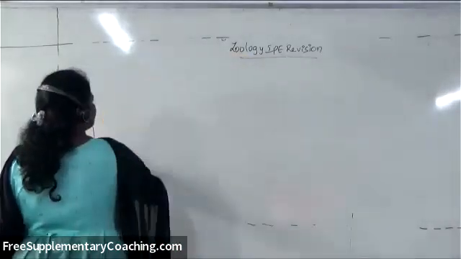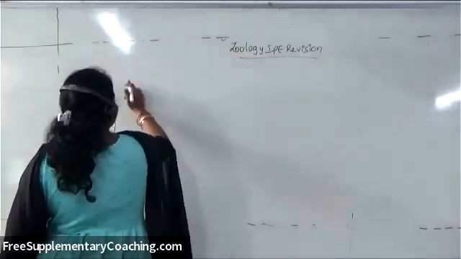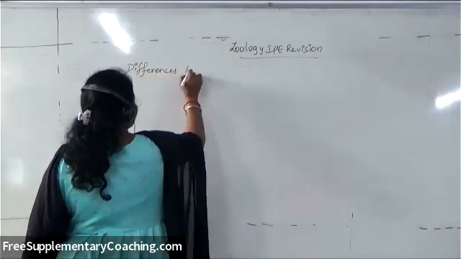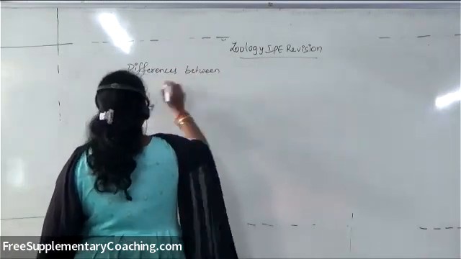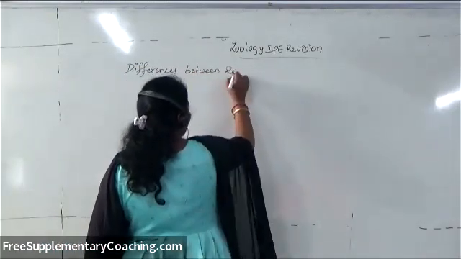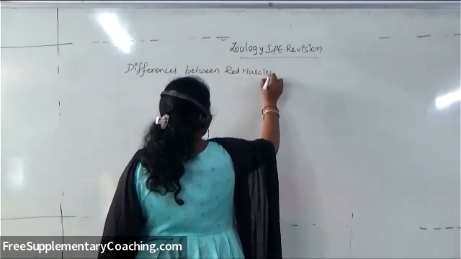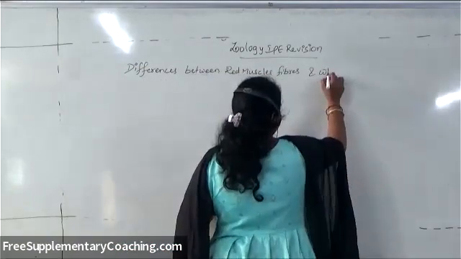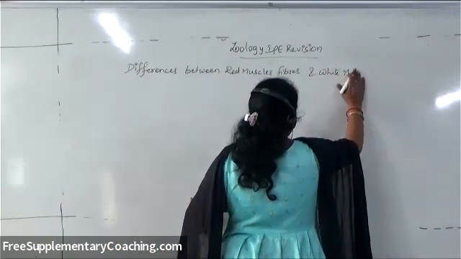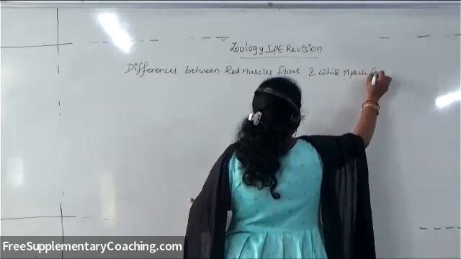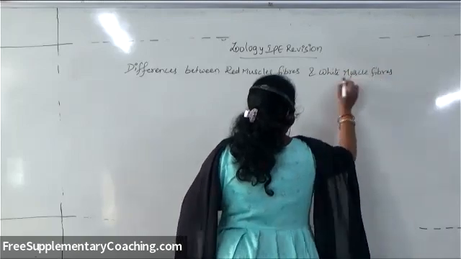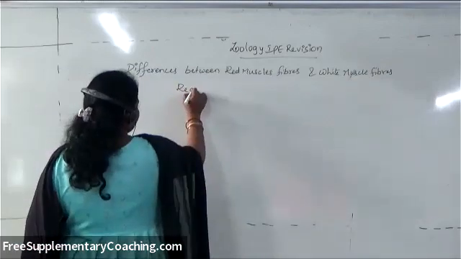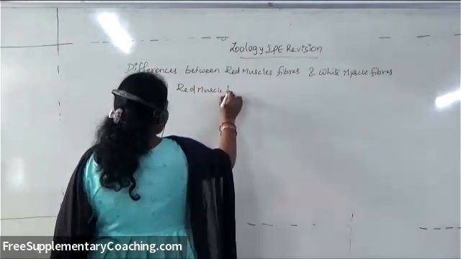So next question: differences between red muscle fibers and white muscle fibers. So what are the differences? Red muscle fibers, why are they red in color? And white muscle fibers, why are they white in color?